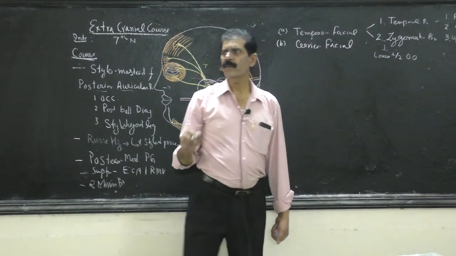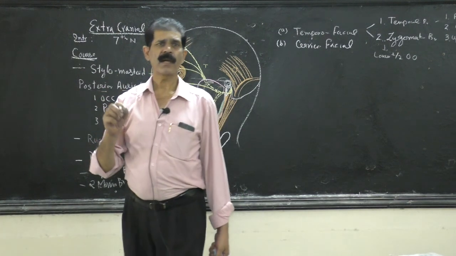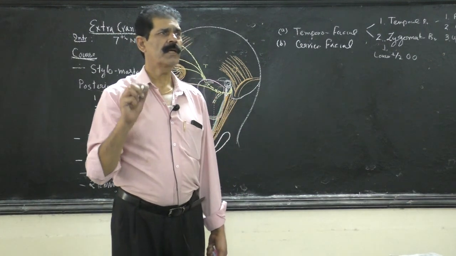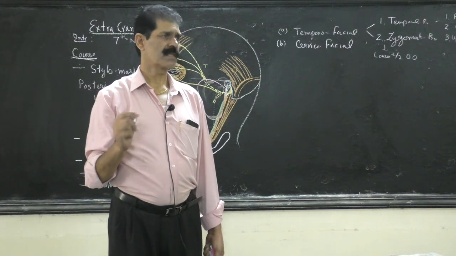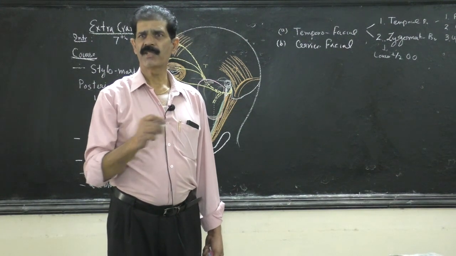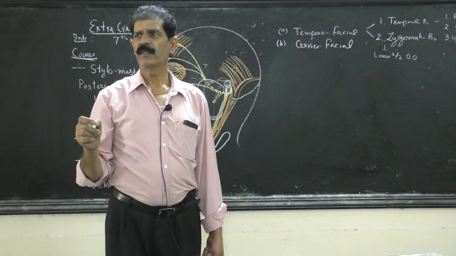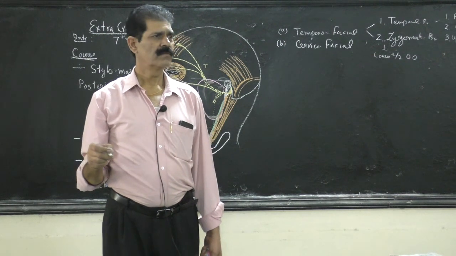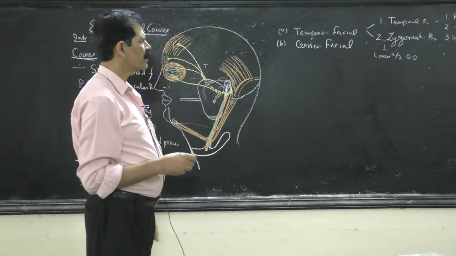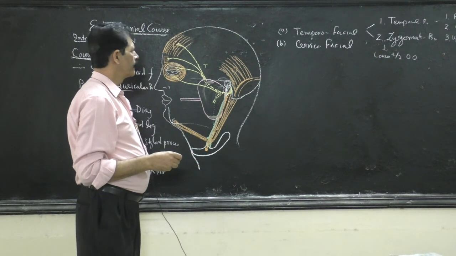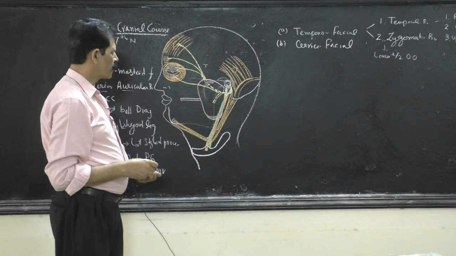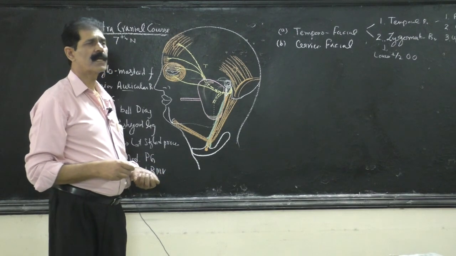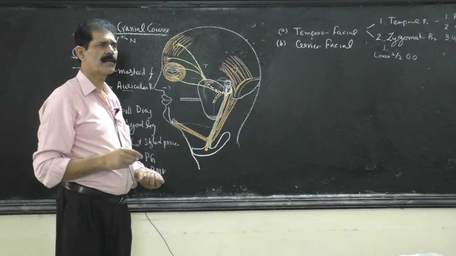This is how to attempt the question. Every branch you have to trace, and you have to give the course and which muscle it supplies, then you get full marks. Just mentioning the name of the nerve is not enough. So the temporofacial has two branches, temporal branch and zygomatic branch.